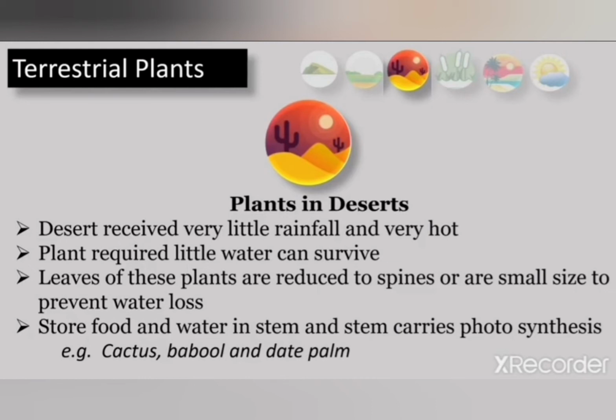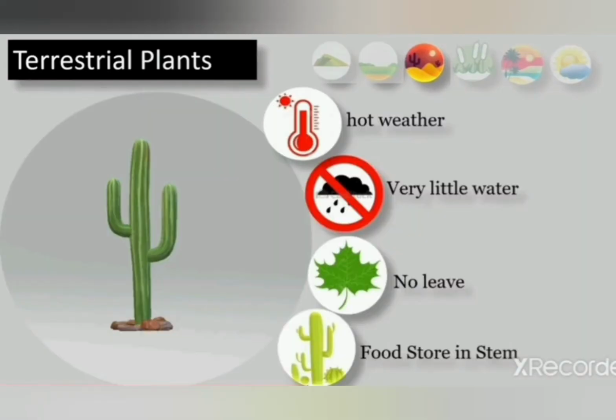In other plants the leaves carry out the process of photosynthesis, but in the plants growing in desert the stem carries out the process of photosynthesis. Here the leaves are reduced to spines to prevent the loss of water. Examples are cactus, babul and date palm.